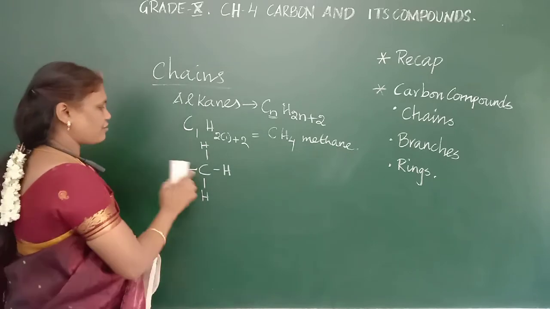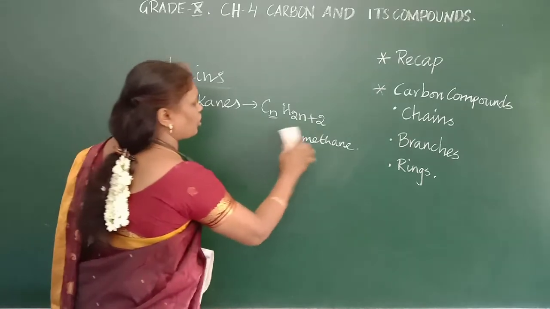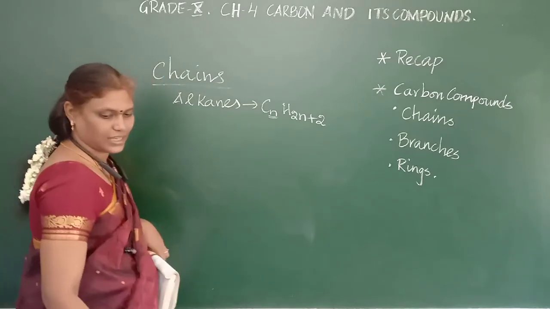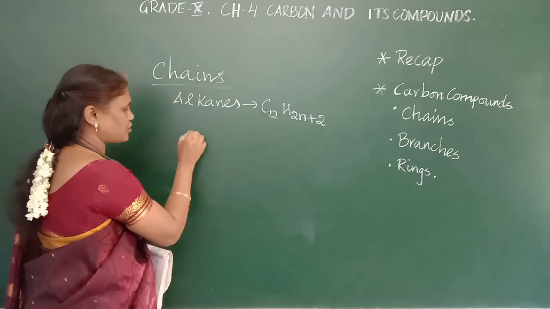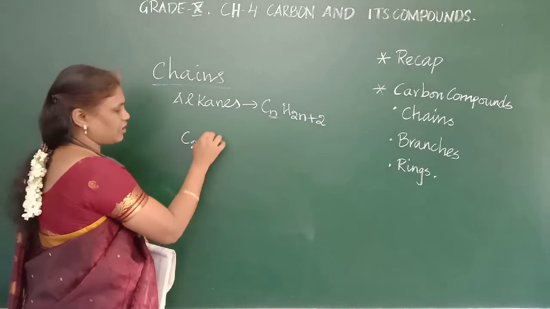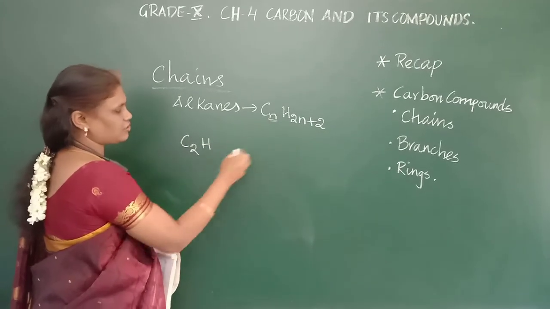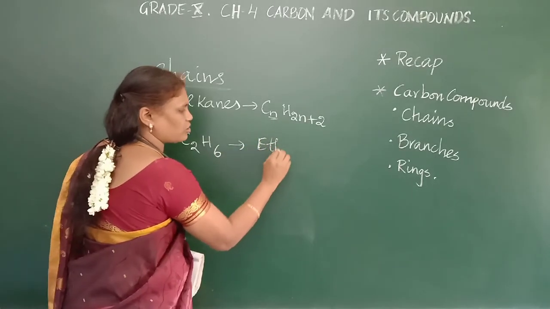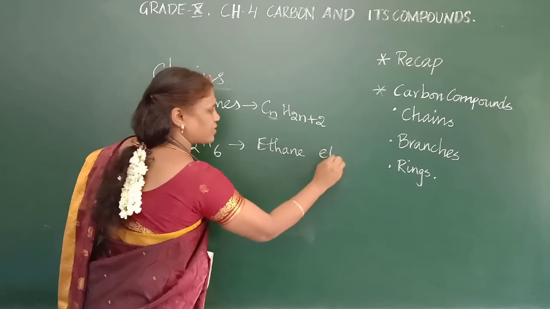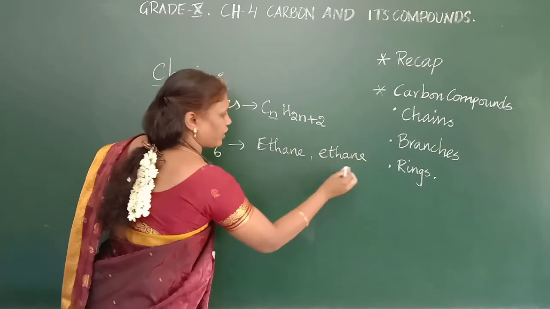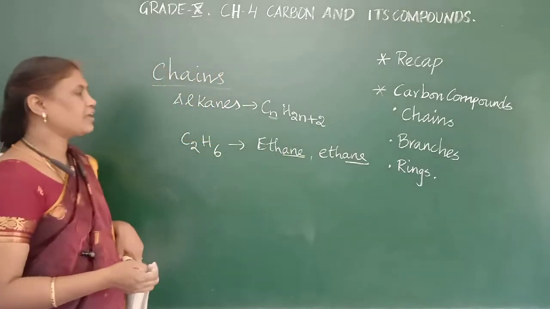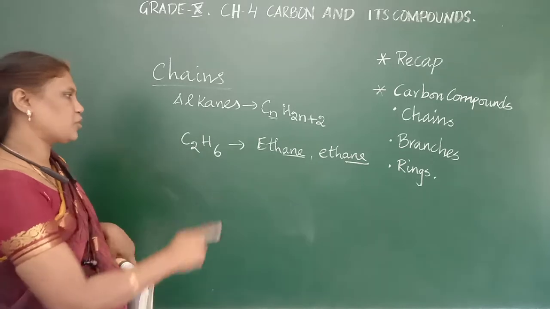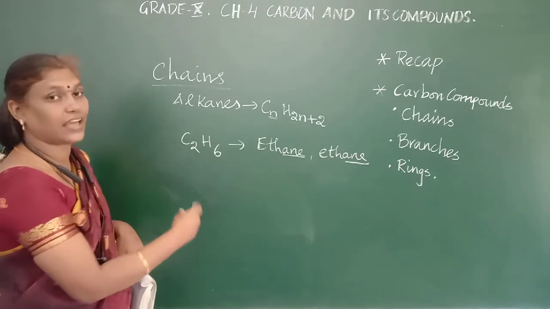Then we have to see the 2 carbon compound. First one is methane, which we have seen. For the second one, if you put n as 2, C2, H2 into 2 is 4, 4 plus 2 is 6. That is ethane. It ends with ane. 1 carbon means meth. It is a single bonded compound, so the name is ethane.